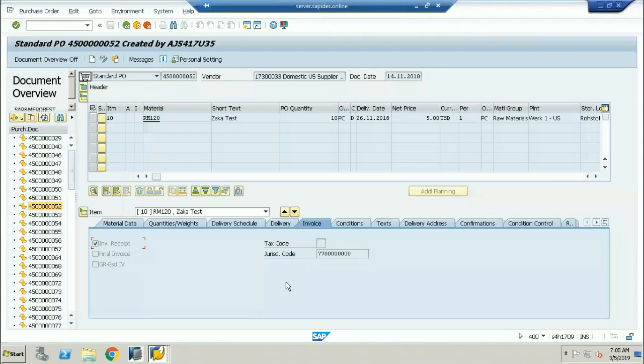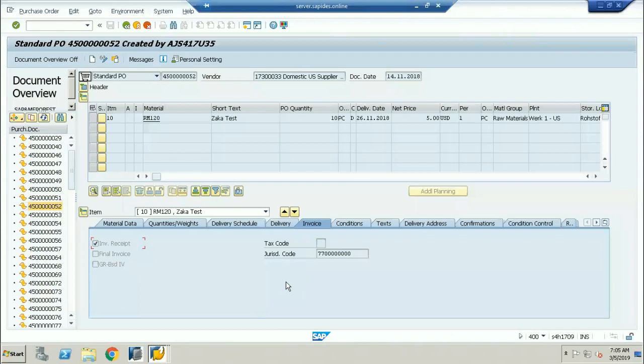Now I want to understand whether you have received the raw material or not. If you have done any GR or IR for the particular purchase order, you will see one more tab here, called the purchase order history. If I want to see all the tabs at the item level, this is the item level. I don't see the purchase order history here. There is no purchase order history tab, which means till now you have not done any kind of invoice for this particular material.